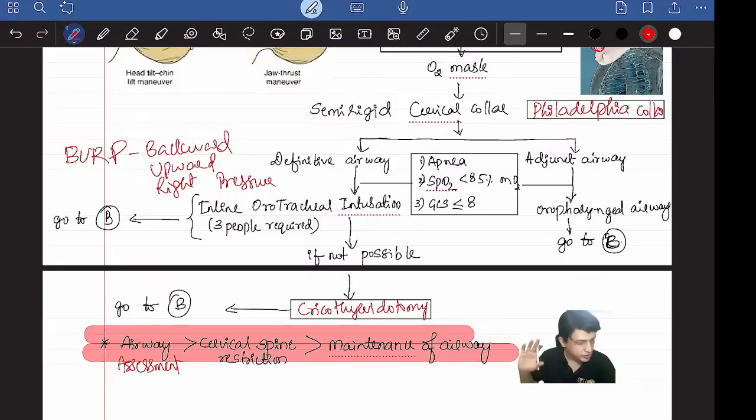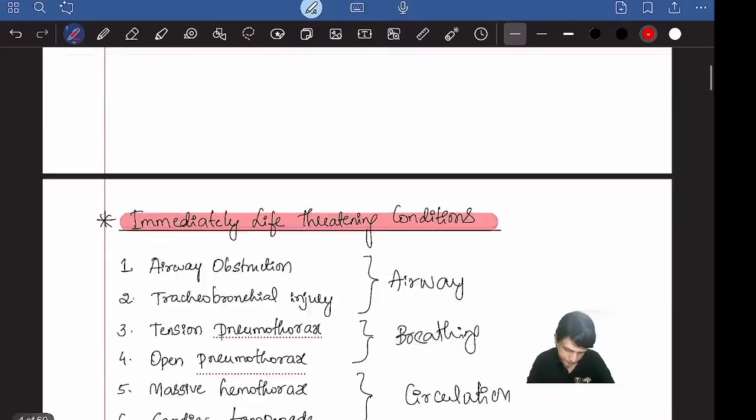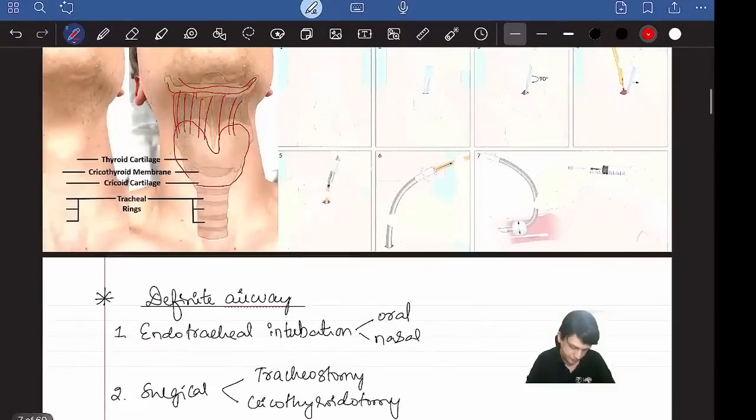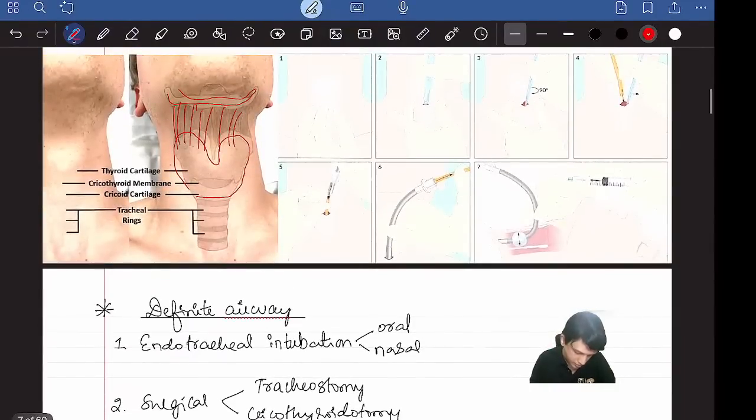We use it in ABCD. Cricothyroidotomy is done through the cricothyroid membrane, below the thyroid cartilage.